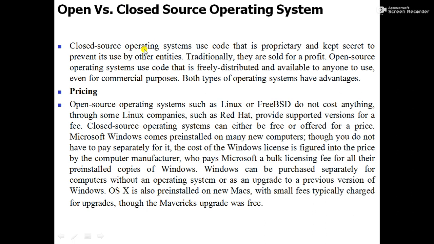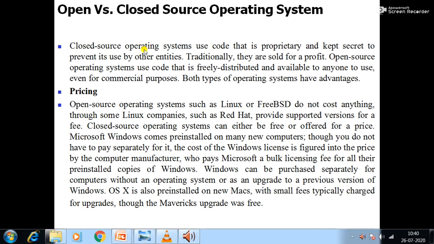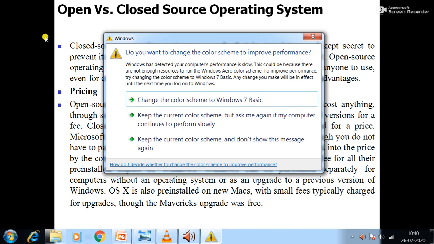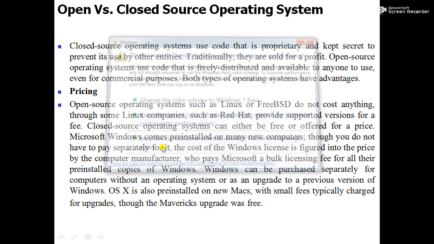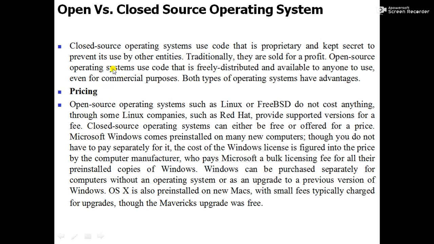Most users are aware that they are using the Windows operating system. In the case of Windows, we do not have any such concept as open source, so this term is totally new for us.